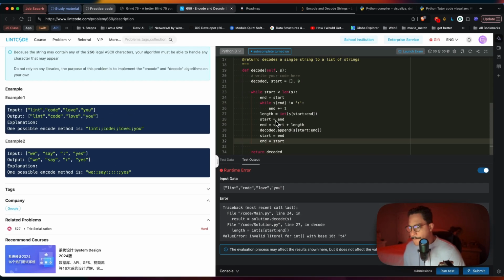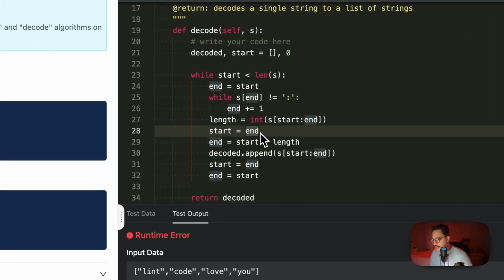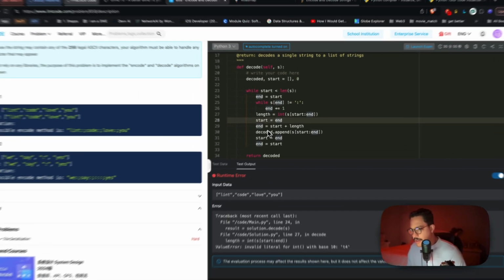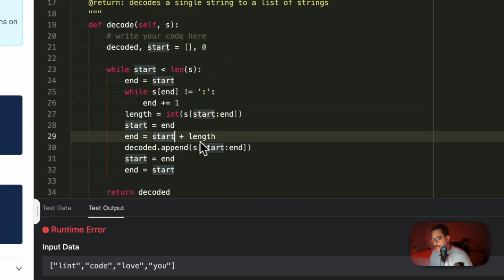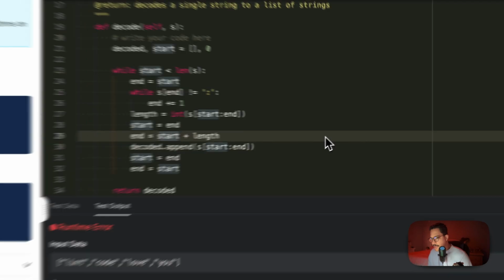So I have the length. Now the start pointer goes to the end of that word. And that's fine. That's good. The end goes to the start, which is at the end. I think it's start plus 1.